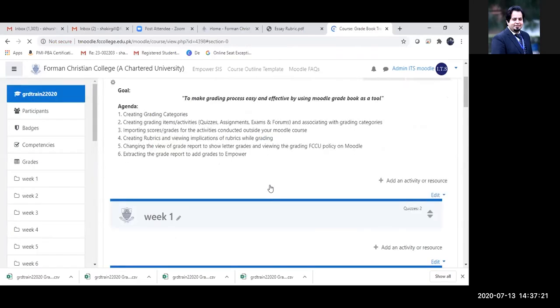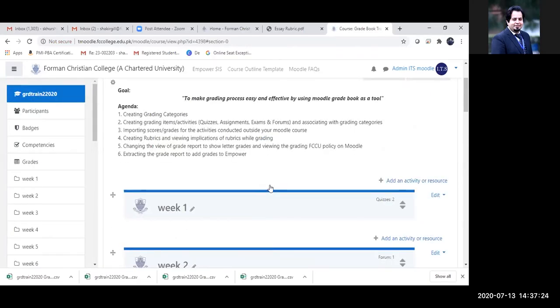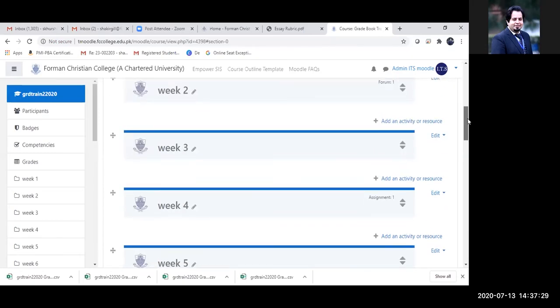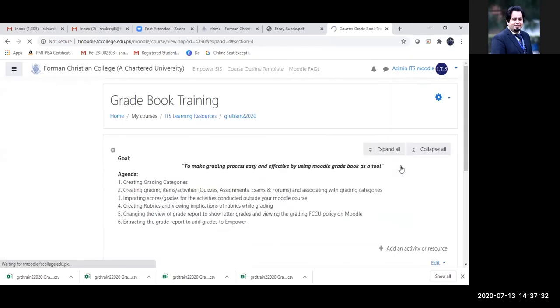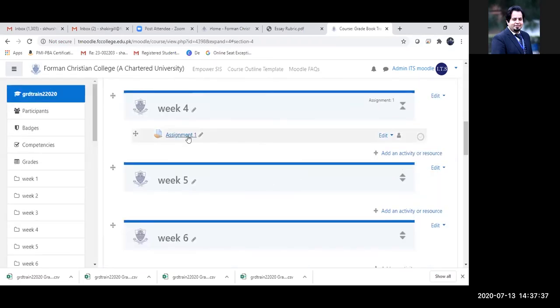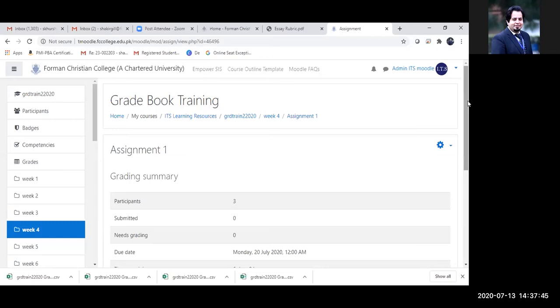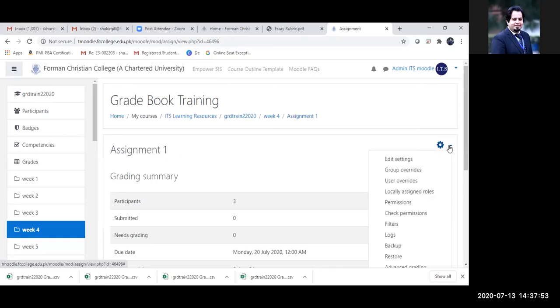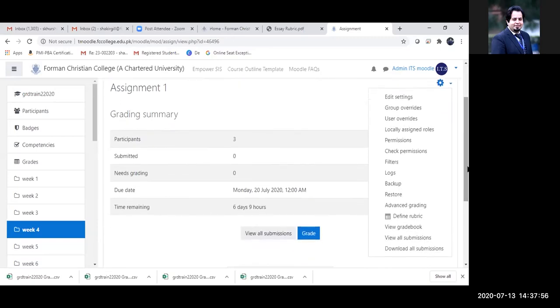So I'm back. I've created my assignment and I am back on my course page. But you must be wondering, where is the rubric? In order to create a rubric, you need to access the assignment activity that you have already created. So I will click on assignment 1 over here, and then there is a cog on the right side of the assignment 1. I'll click on it, scroll down a little bit, and it will allow me to define the rubric here.